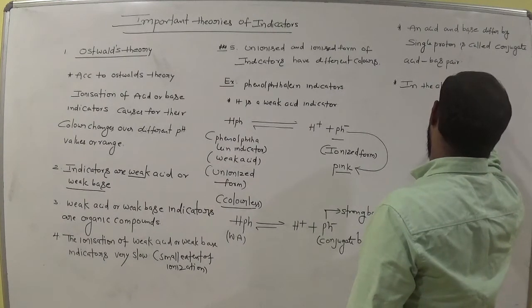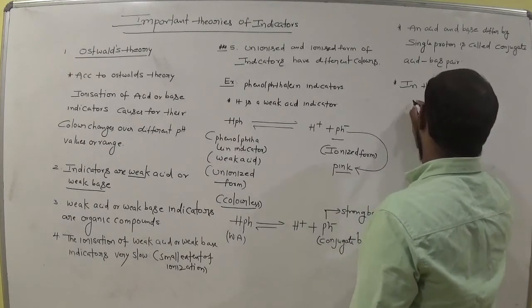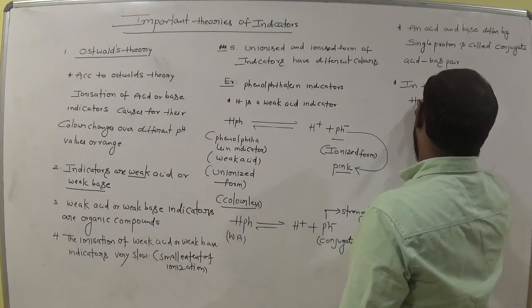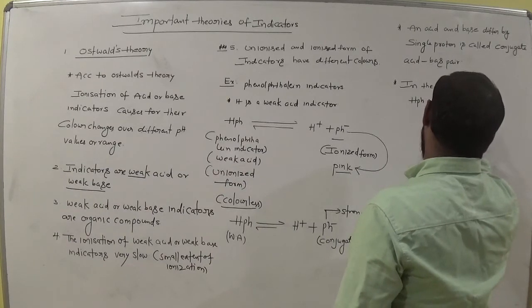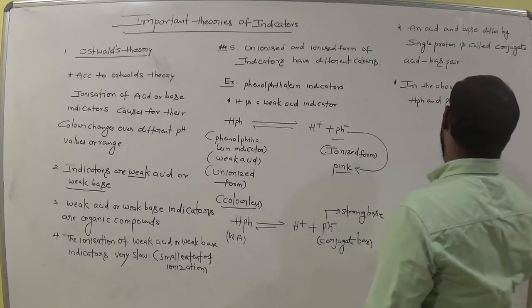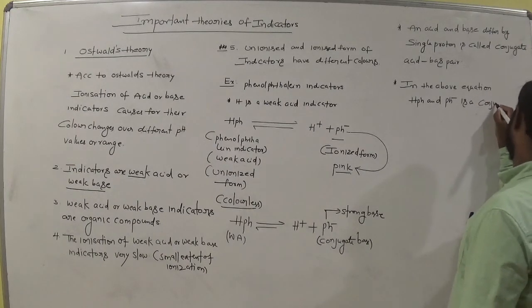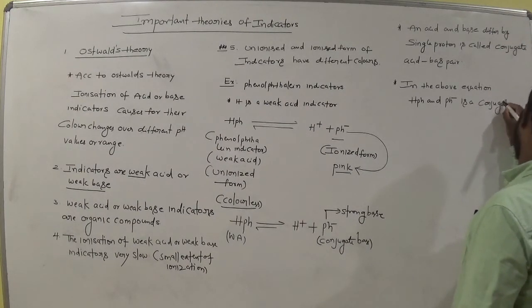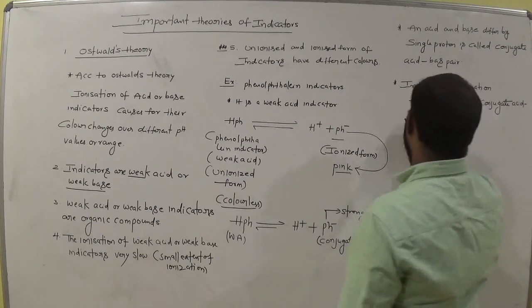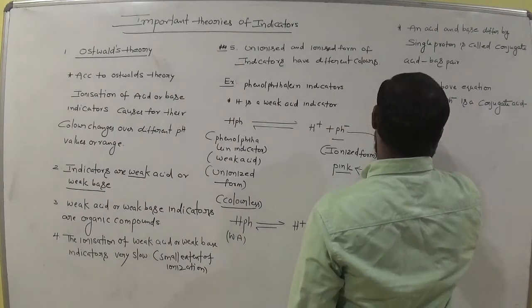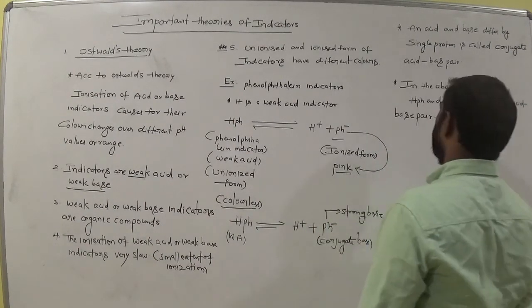In the above equation, HPh and Ph minus is a conjugate acid-base pair.